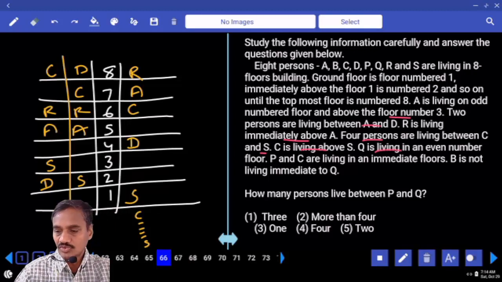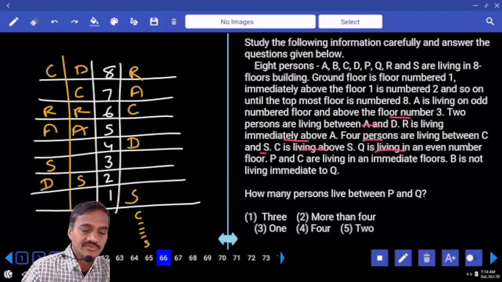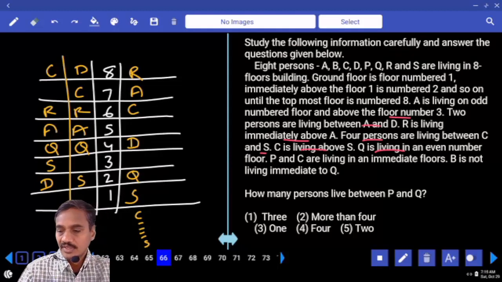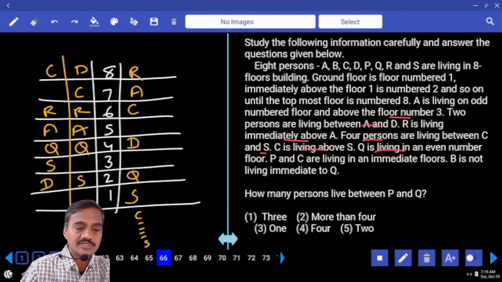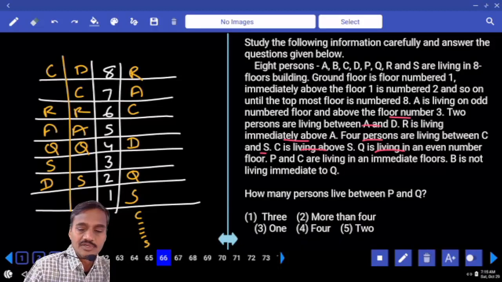And next one, Q is living on an even number floor. In this case, Q must be on the 4th floor. Here again 4th floor. Here, Q must be on the 2nd floor. And next one, B is not living immediate to Q. B and Q are not adjacent to each other.